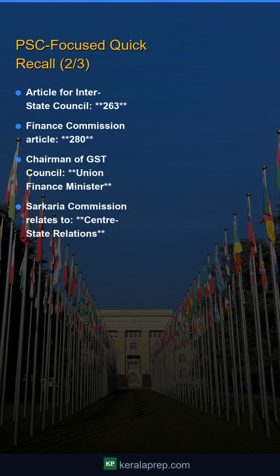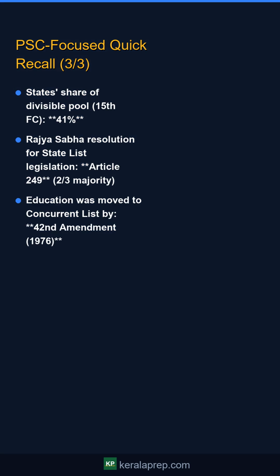States' share of divisible pool, 15th FC: 41%. Rajya Sabha Resolution for State List Legislation: Article 249, 2/3 majority. Education was moved to concurrent list by 42nd Amendment, 1976.